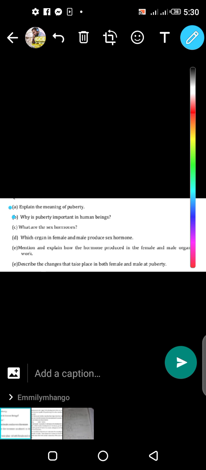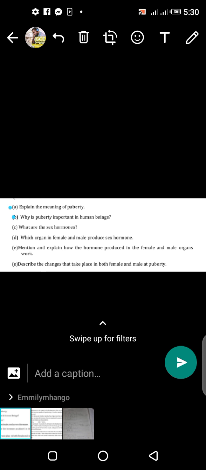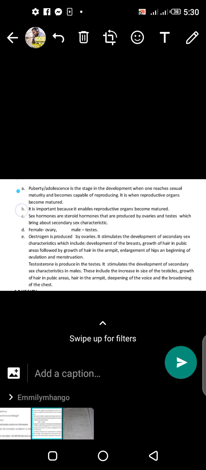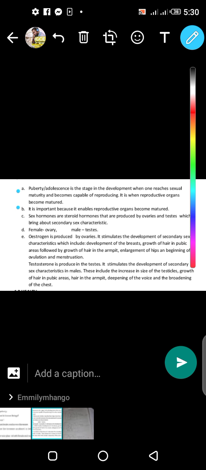The reason why puberty is important, that is question B. Look at the answer they gave. Why is puberty important? I've ticked for you, it is important because it enables reproductive organs to be matured. So it enables your reproductive organs to be fully matured so that you are capable of undergoing sexual processes and stages. That's the importance of puberty.